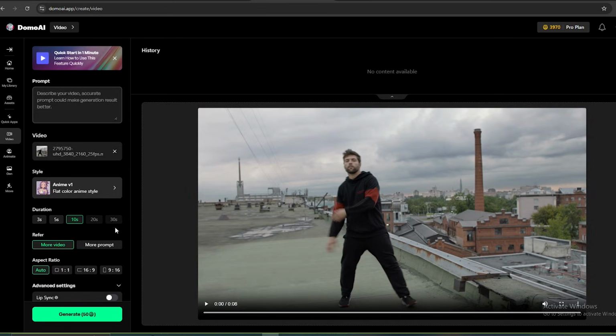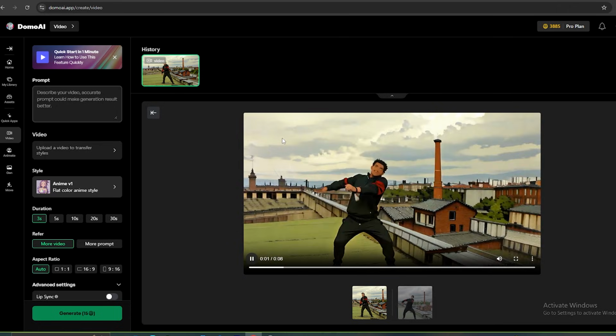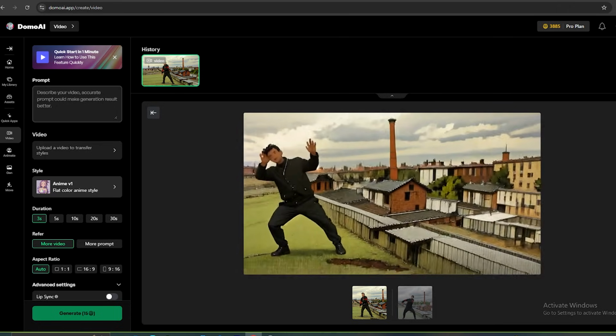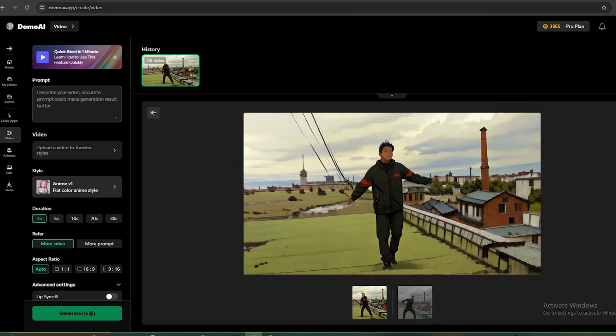Let's set the duration to 10 seconds. I'm going to select the 16:9 as the aspect ratio. Now, make sure to enable this option to track lip movement of the video. With the screen keys feature, you can remove the background and use one of the colors as the background of this video. Let's generate the video. This looks amazing. We can simply turn these normal videos into anime-style ones with this feature. If you don't like the style, you can always change it to a different anime style.